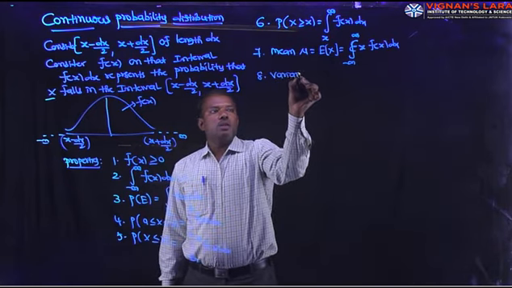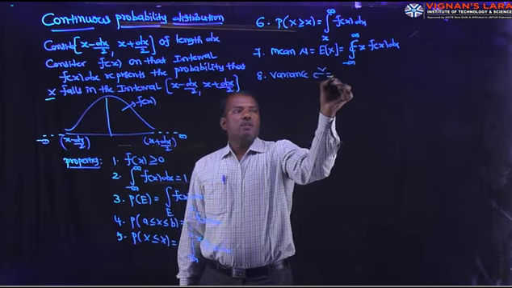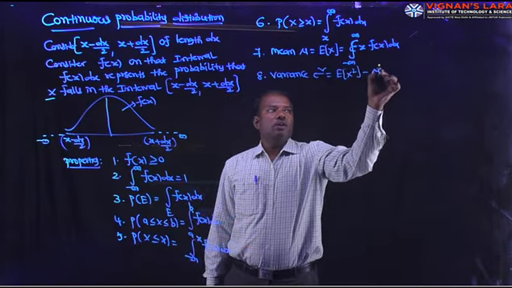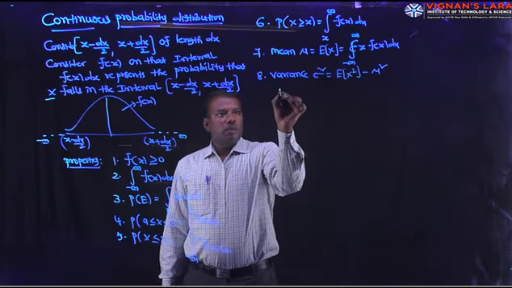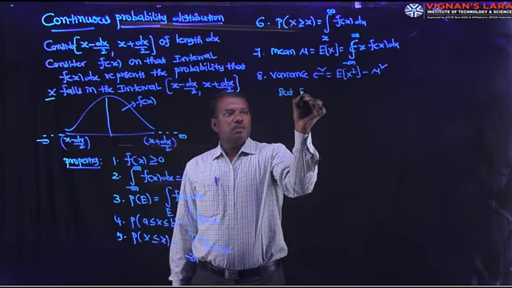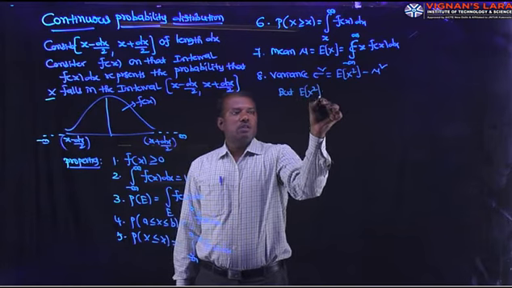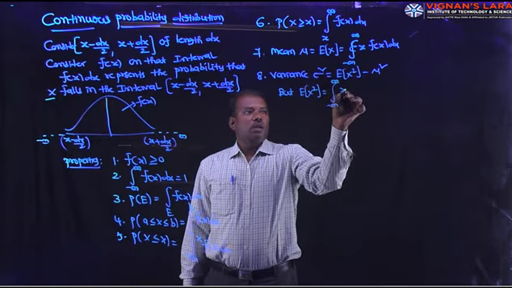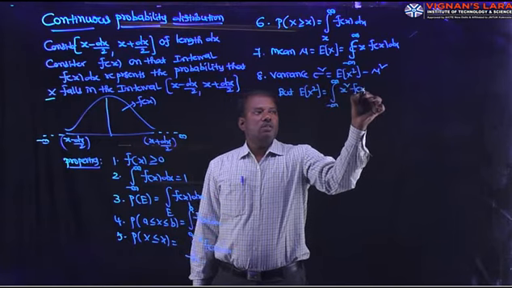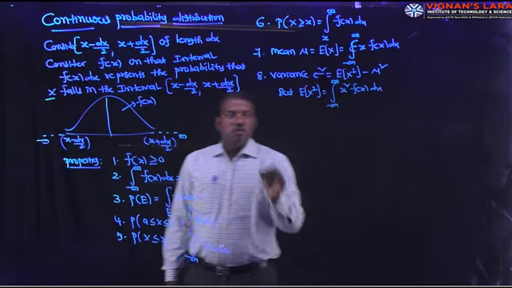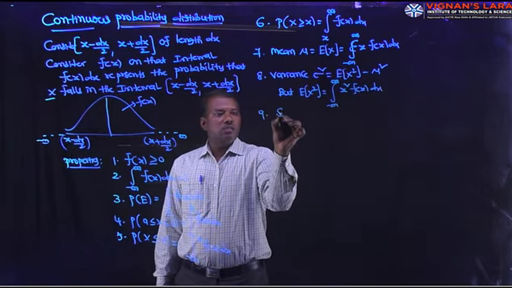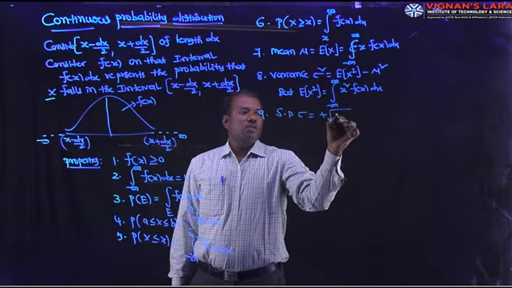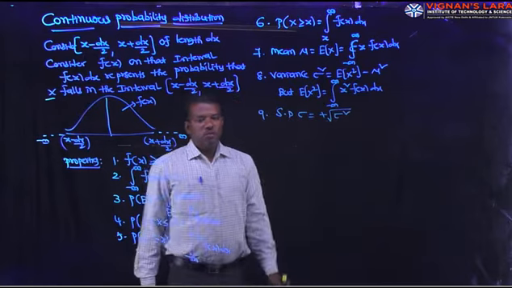Variance sigma square is E of x square minus mu square, like discrete random variable, but E of x square is second moment. E of x square is integral minus infinity to plus infinity x square f of x dx. And what about the standard deviation? Standard deviation sigma is positive square root of variance.